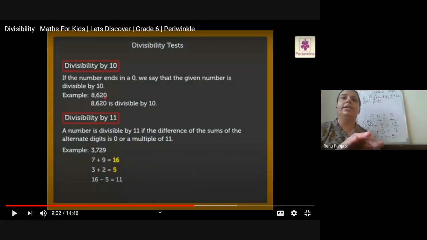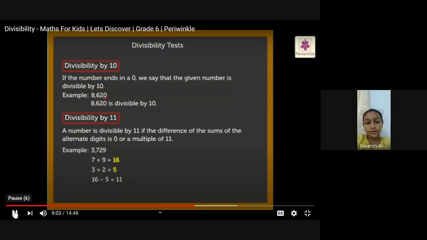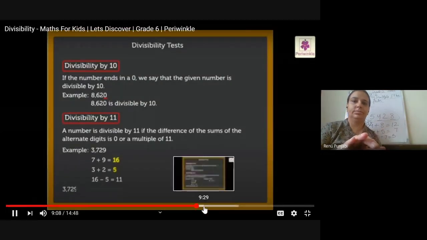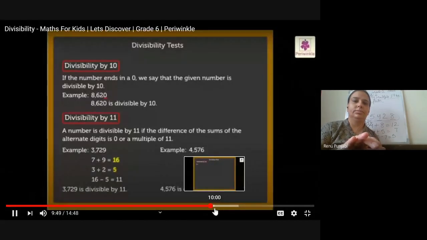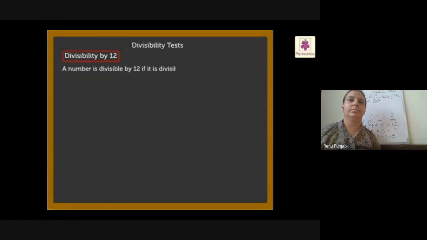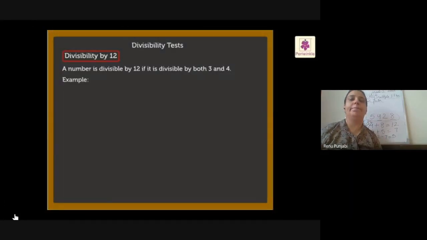So we will continue the divisibilities now. A number is divisible by 12 if it is divisible by both 3 and 4. For example, you have learned the divisibility of 3 and 4 also, right? So now apply both the divisibilities and then check.